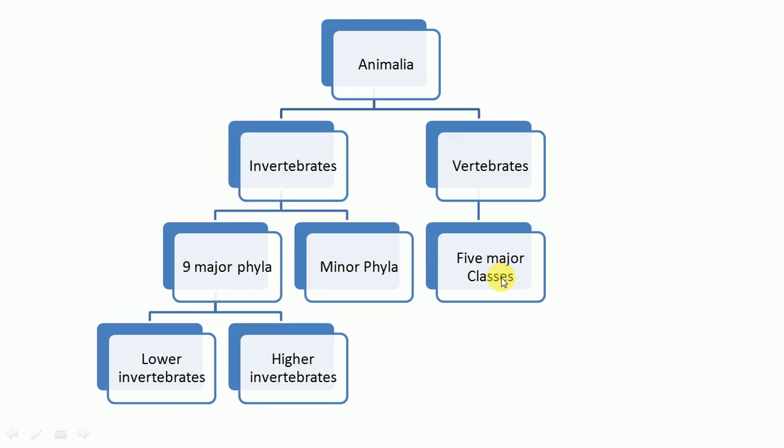Class Pisces, then class Amphibia, then Reptilia, Aves and Mammalia. In this way the whole of life is simply segregated into some small groups. Okay, this is the first part. Then we go to the introduction of kingdom Animalia.